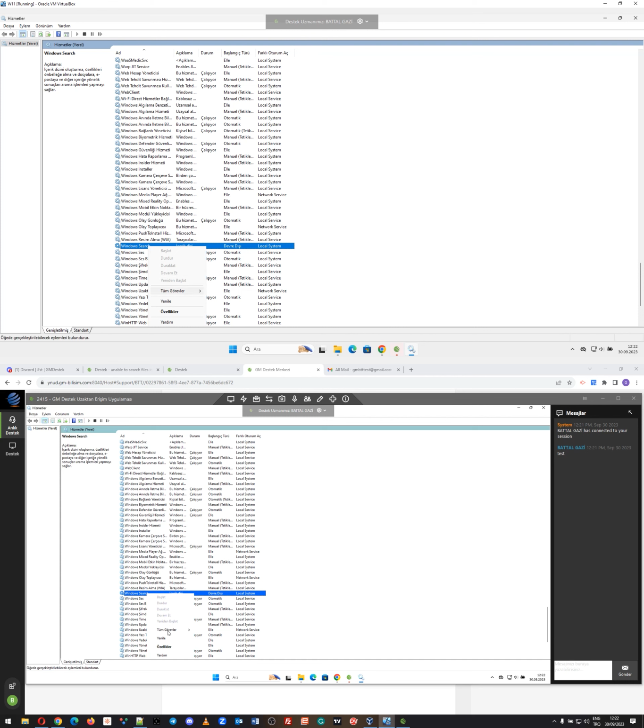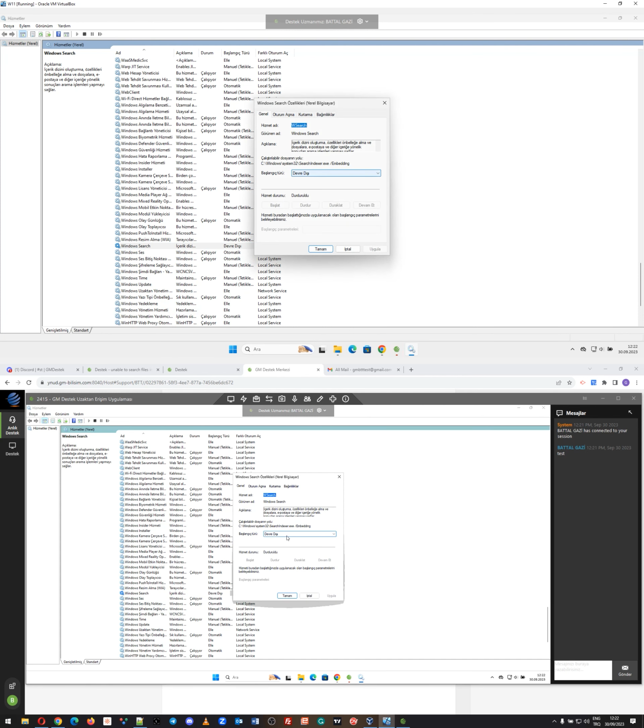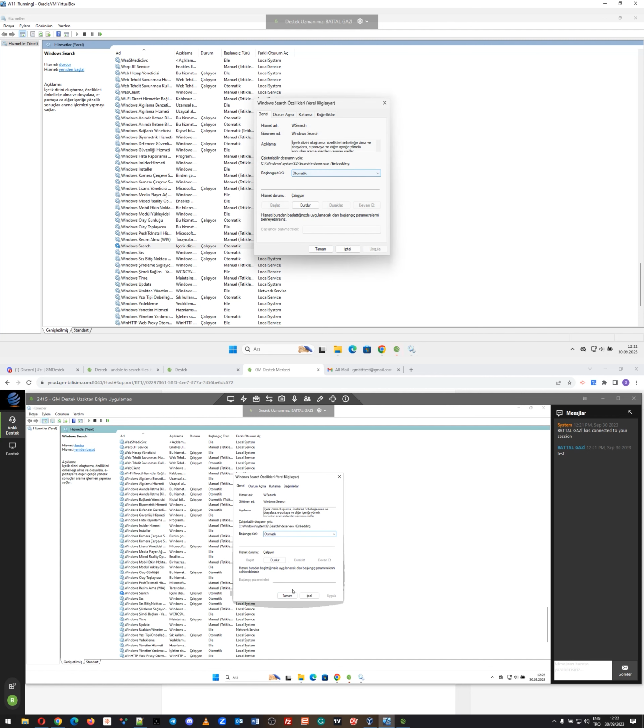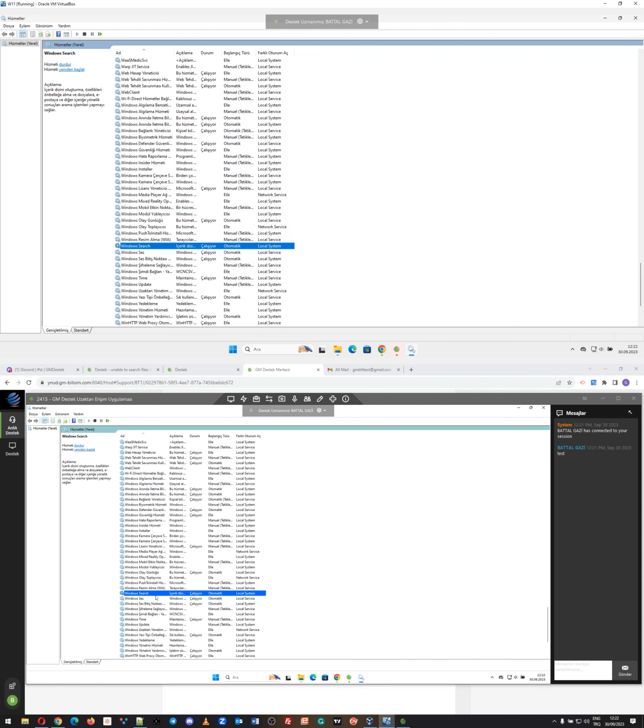This is just an example. Let's start the Windows search service. As you can see, Windows search has been stopped and set to disabled, and we enabled it and set it as started.